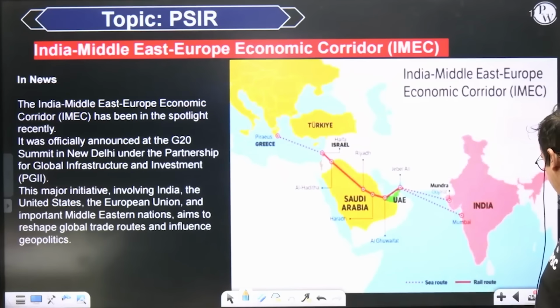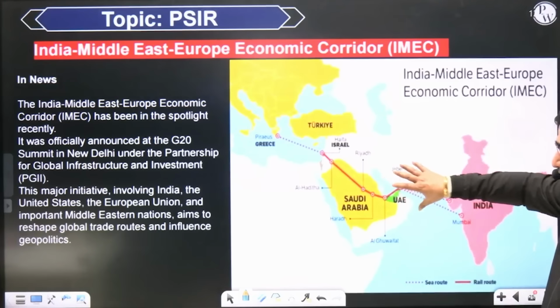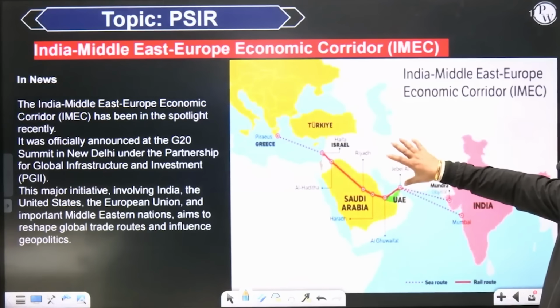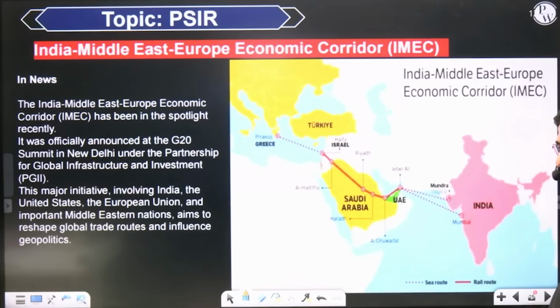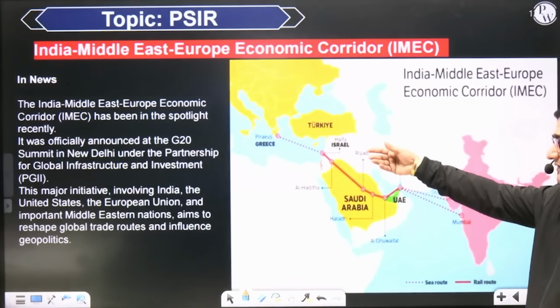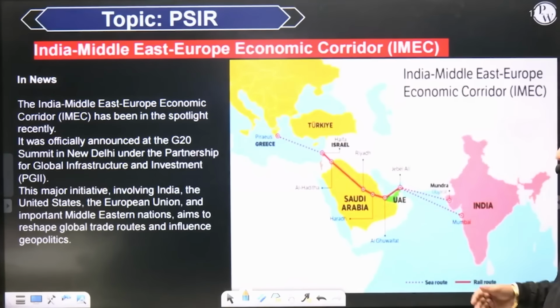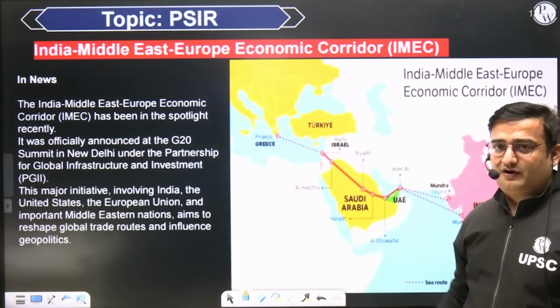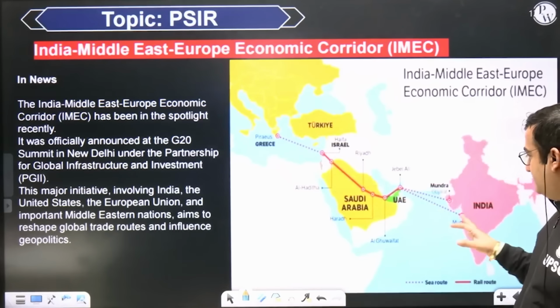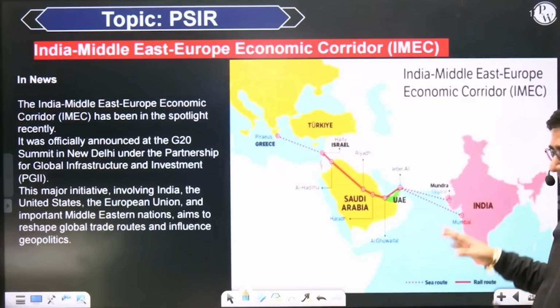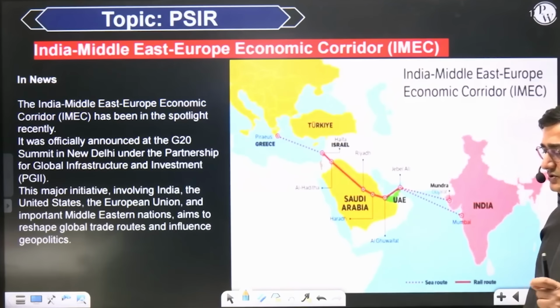This entire project is backed by the United States of America. Remember, without backing of USA, it would not have been possible. And USA has been allies with UAE, Saudi Arabia, and Israel, friend with India, and allies with entire Europe. So European Union, Israel, entire Middle East, and then India, supported by United States of America, is a part of this grouping, part of this corridor.